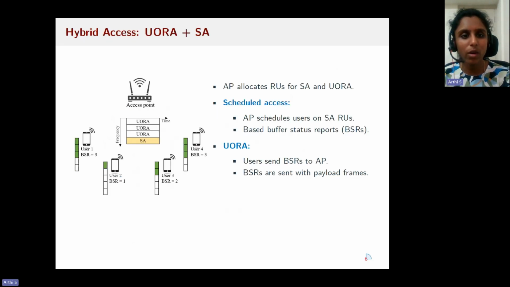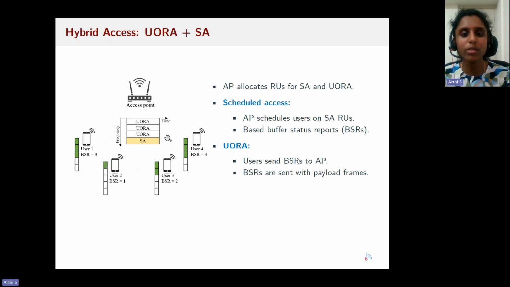Now let's look at how hybrid access works in Wi-Fi. The access point allocates the RUs for scheduled access and random access. In scheduled access, the access point schedules the users on the RUs allocated for scheduled access. It is based on the buffer status reports. For example, here the 4 users are having different buffer status reports, which captures their data requirements in uplink. And the access point schedules these users. For example, it schedules the user 2 for 1 TF cycle so that it can transmit the 1 packet.